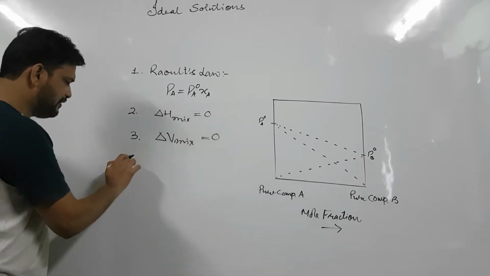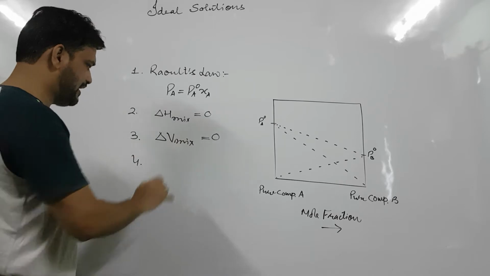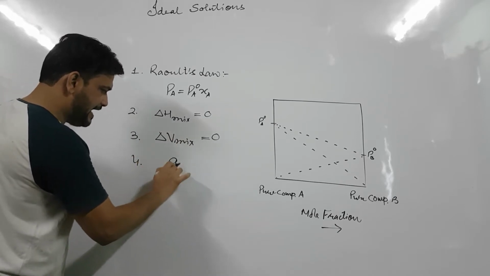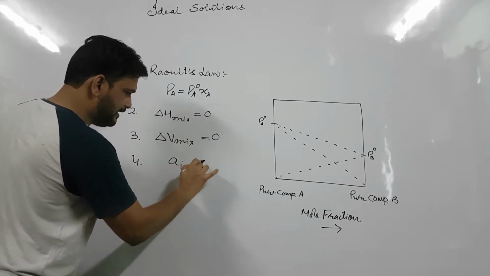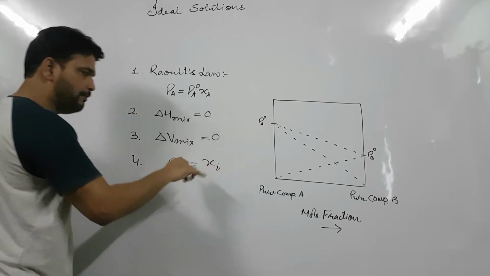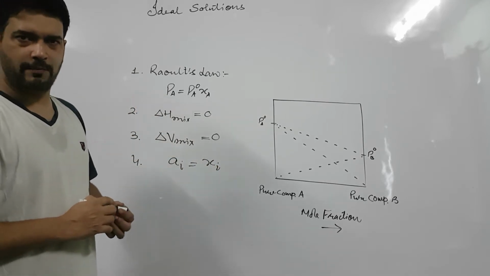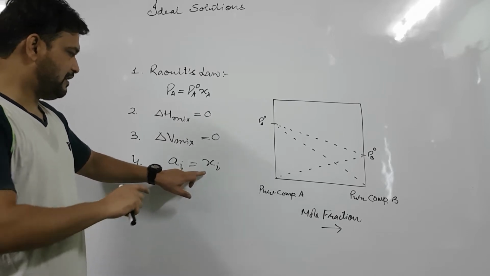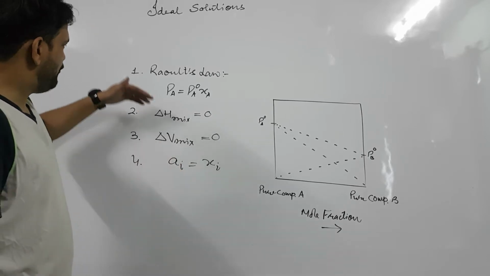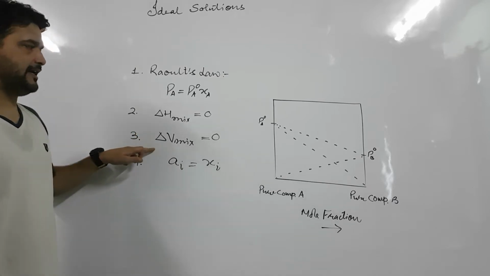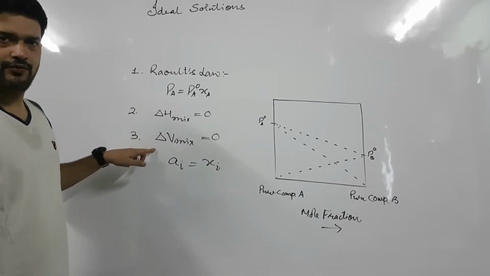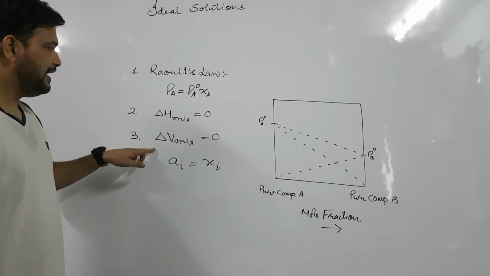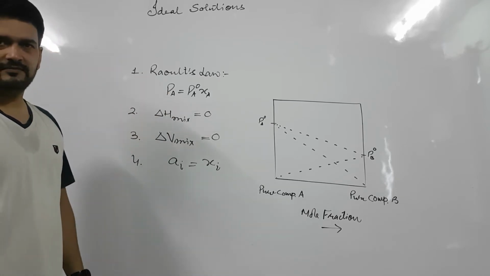And the fourth, which is not as important, is that the activity of the component must be equal to the mole fraction of that component. This is not a major condition. These three conditions are the major ones for a solution to be an ideal solution.